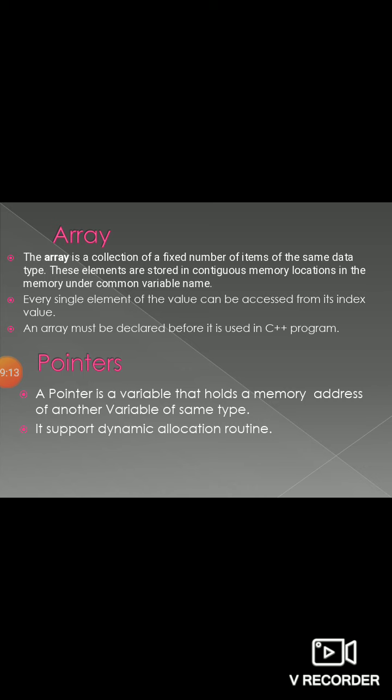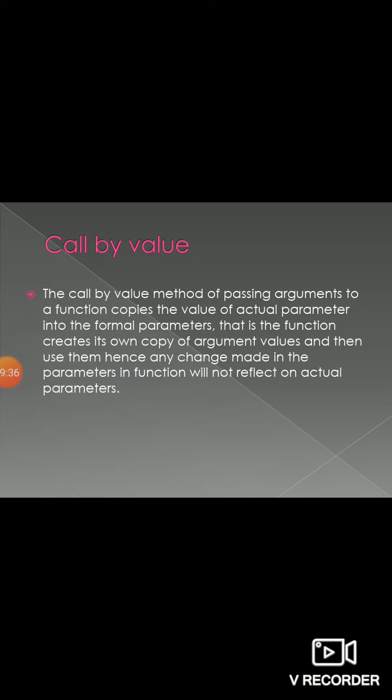Getting the thing? When I declare int *p, integer is not the data type of my pointer. So what is that integer? It means the pointer p will store the memory address of a variable whose data type is integer. Now the next concept is called by value and called by reference.